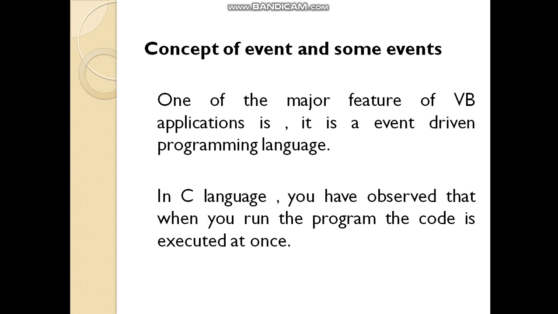In VB, when we run the application, the code is not executed. On the happening of an event, meaning when we click or double click on a control, the code is executed. This is called an event driven programming language.